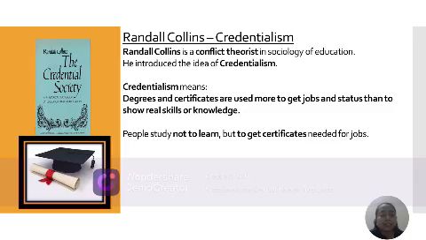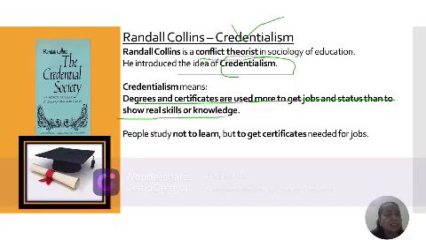Now, another theorist who contributed to conflict theory is Randall Collins. He gave credentialism. Randall Collins is a conflict theorist in the sociology of education. He introduced the idea of credentialism. Credentialism means degrees and certificates are used more to get jobs and status than to show real skills or knowledge. People study not to learn but to get certificates and to get a job.